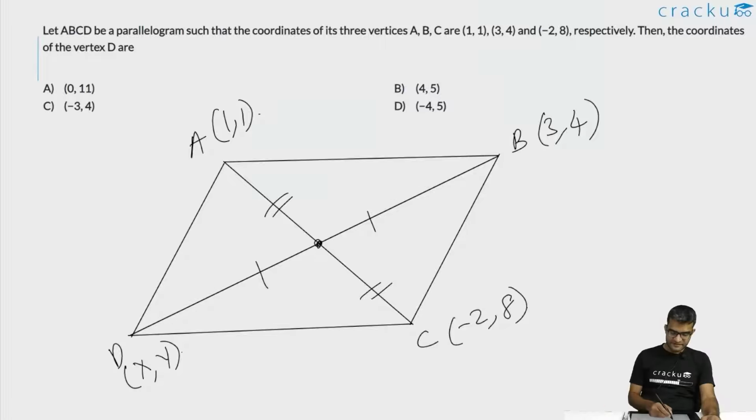The midpoint of AC will be (1 plus minus 2) divided by 2, that is minus 1 by 2. And the y coordinate will be (1 plus 8) divided by 2, that is 9 by 2. This will be the same midpoint between D and B.